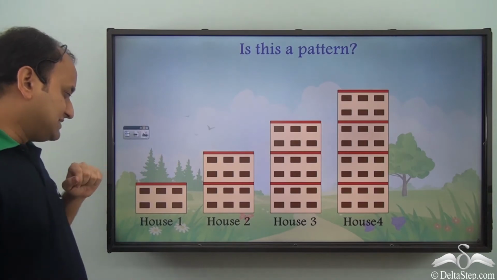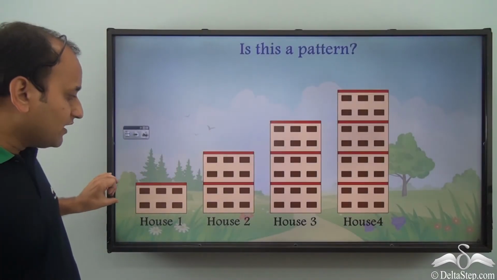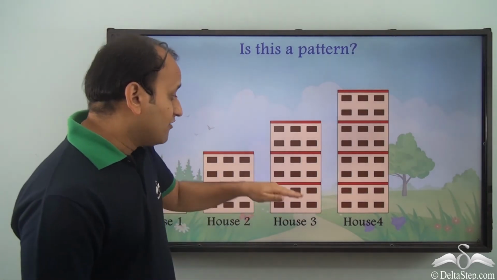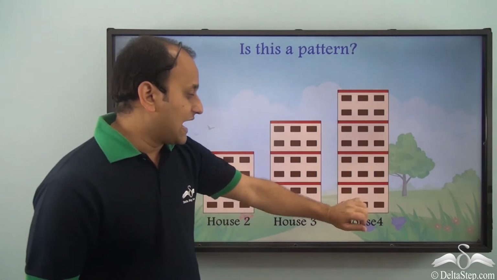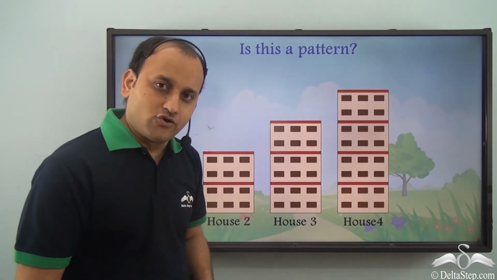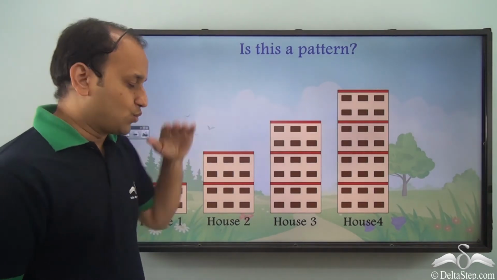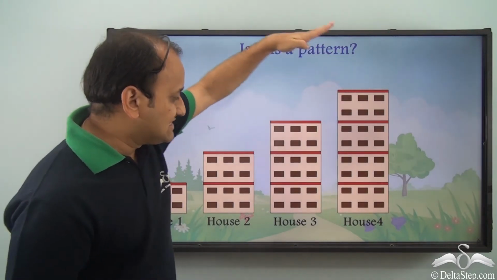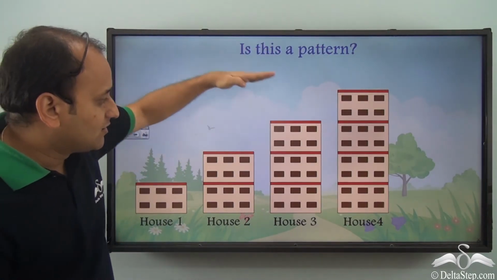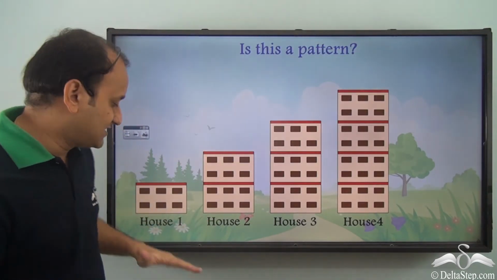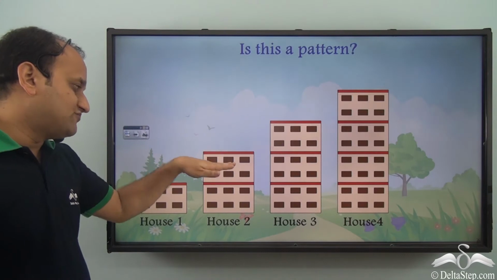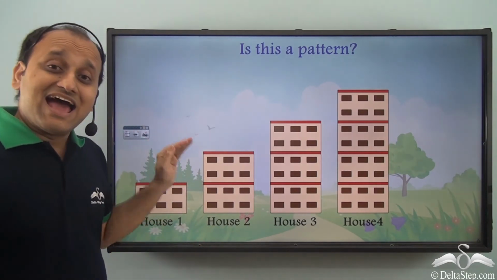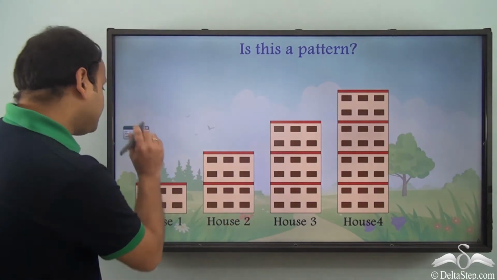Well, let's see. We have one floor here. In house 2 we have 2 floors. In house 3 we have 3 floors, and in house 4 we have 4 floors. So do we see a pattern? Well, yes. With every house, one floor is increasing, isn't it? So we had 1 floor here, we have 2 here, 3 and 4 here. So we see a pattern, and we see an increasing pattern, isn't it?